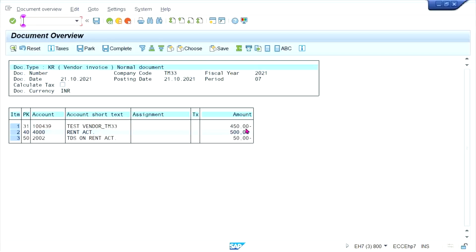So the invoice amount is 500. TDS got deducted 50 rupees. Overall, how much payment is going to be made to the vendor, guys? 450 rupees. So the vendor had sent you an invoice worth 500 rupees, and the vendor is going to receive a payment of 450 rupees, saying that this much TDS got deducted, which we are going to pay on your behalf.